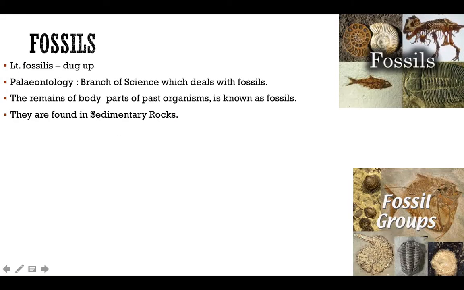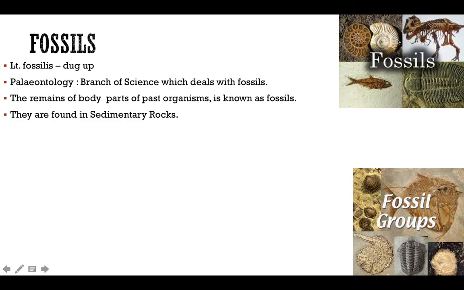Fossils. In the Latin language, the meaning of fossil is dug up. Why is it called that? Because you can discover fossils after digging up the earth. The branch of science which deals with fossils is paleontology, and fossils are defined as remains of body parts of past organisms.